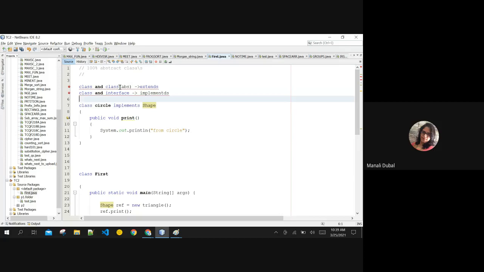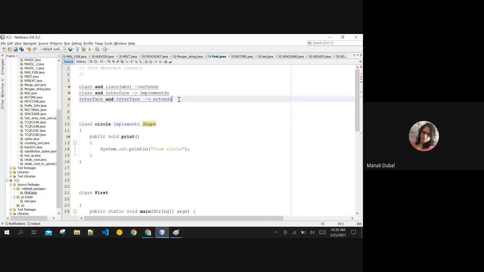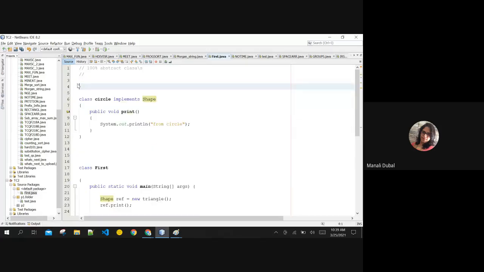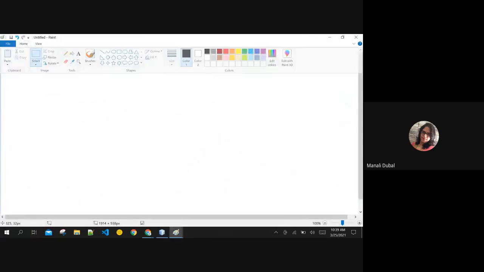But whenever you want to inherit two interfaces, interfaces can always extend each other. So interface and interface, because they are of the same type, same category, they are going to extend each other. I am coming to this point for sure. Before coming to this extends thing, I want to tell you one more thing. If you remember, I have told you before also, the diamond inheritance is not possible in Java.